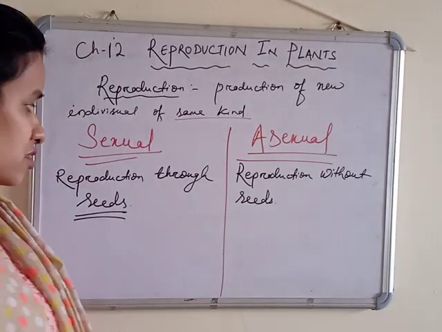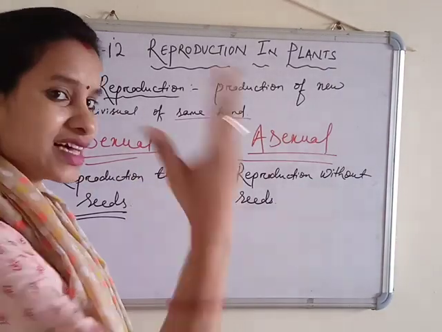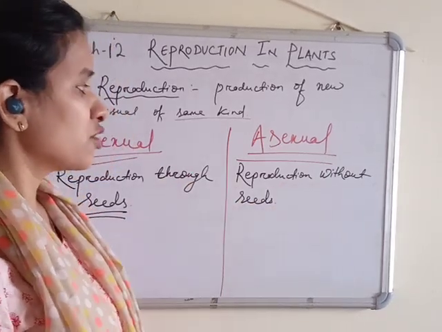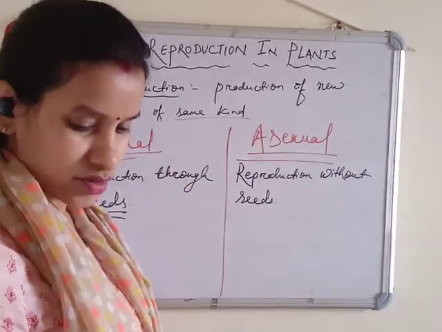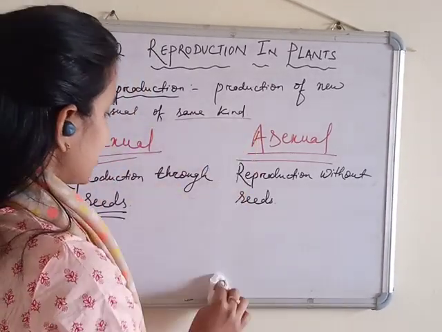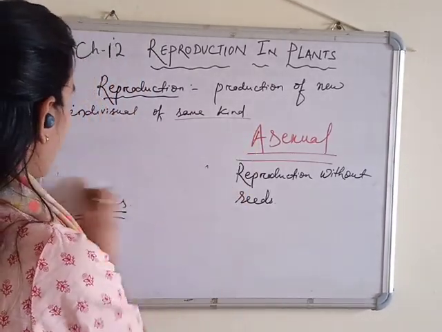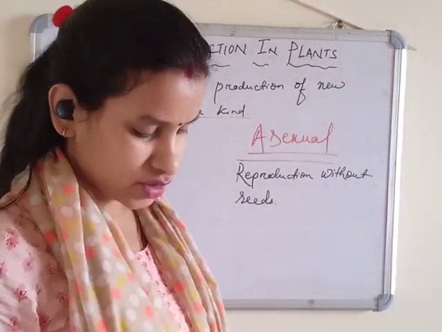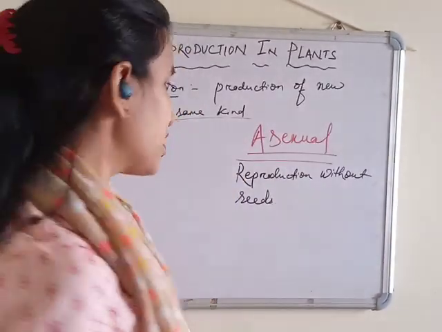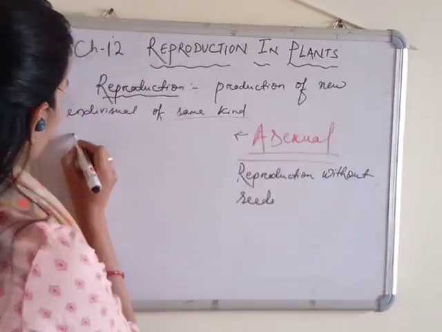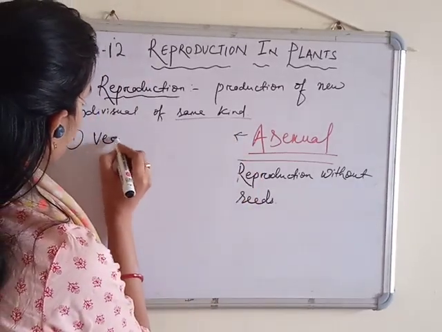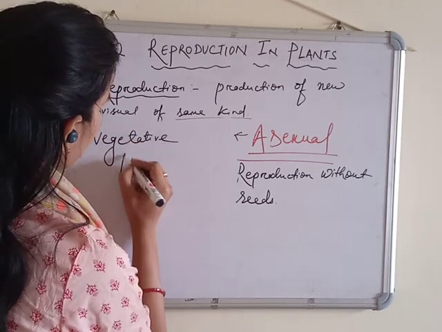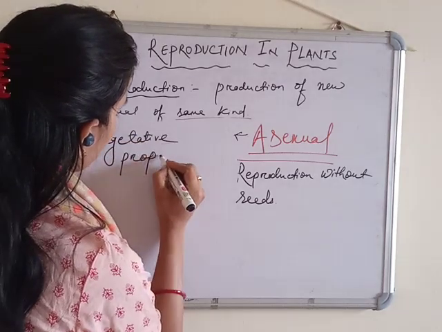Reproduction with seeds you have already read in class 6, and we will discuss it later on. First we discuss asexual reproduction. Here we are going to read about four types of asexual reproduction. Number one is vegetative propagation, which I already told you.